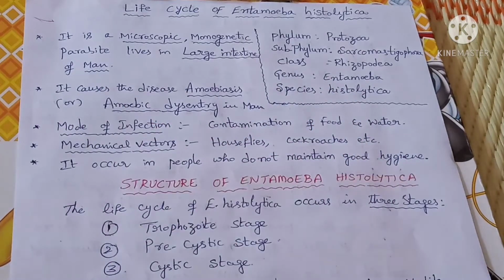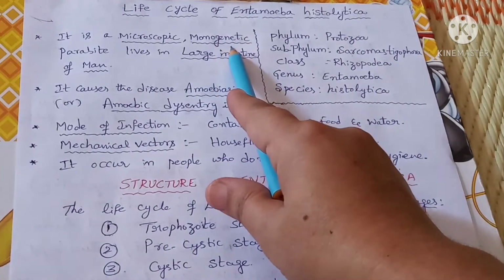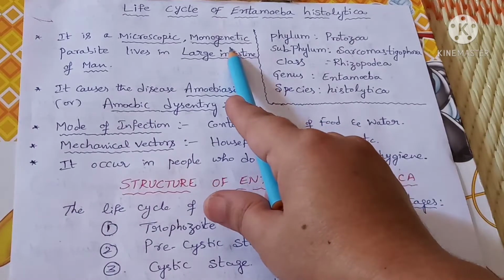If you go into the structure of the Entamoeba histolytica, it is a microscopic parasite, meaning you cannot see it with your naked eyes. You can see it only in the microscope, and it is a monogenetic parasite. Monogenetic means mono, single.